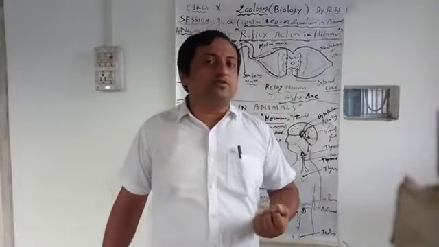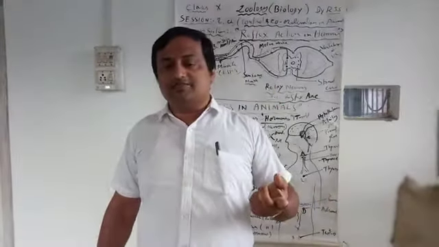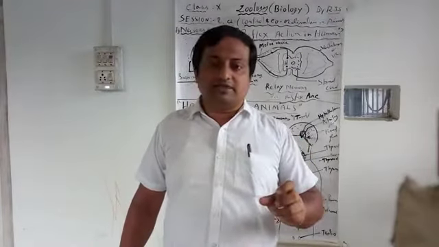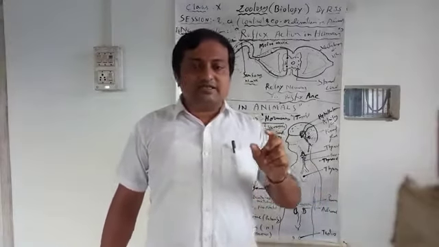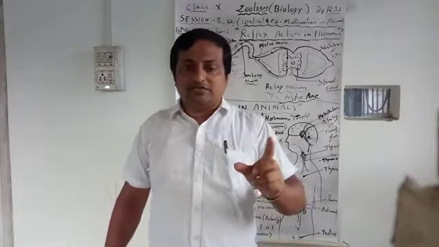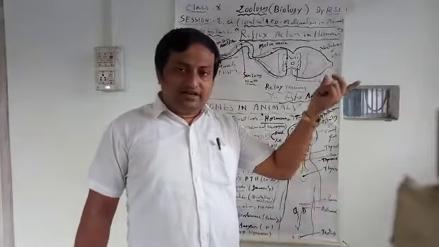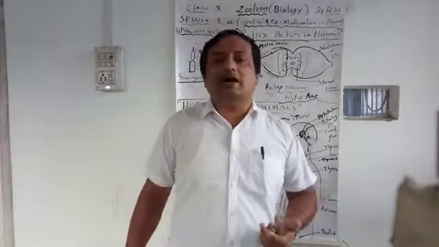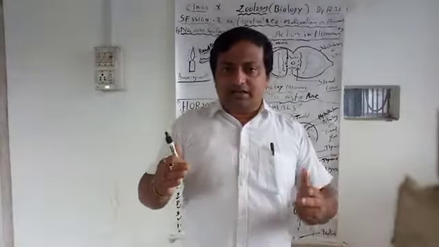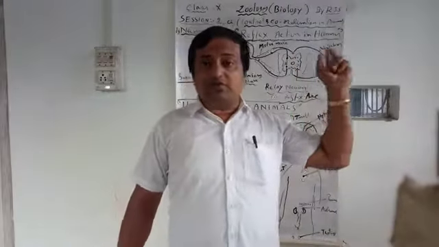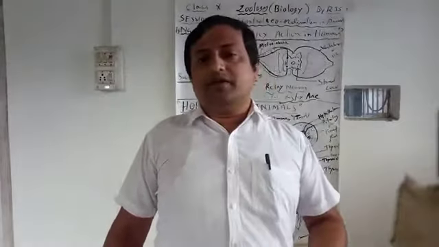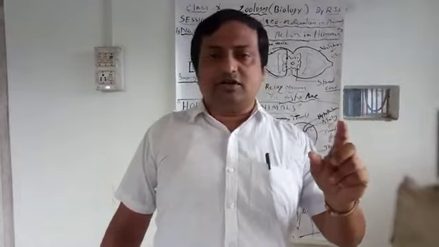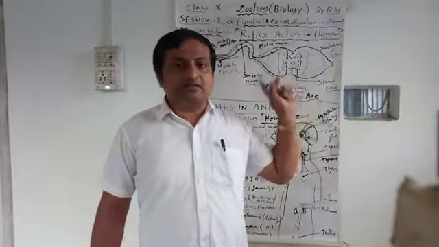Session 2 of the control and coordination chapter. In this chapter, there are firstly the nervous system, and after that hormones. That means our control and coordination is mainly maintained by two systems. One is the nervous system, which we already discussed in session 1, but one part was left, which we discuss in this session 2, and also hormones. So today in session 2 of the control and coordination chapter, we will discuss the reflex action and also the hormone system, both. Within this session, the chapter will be finished.